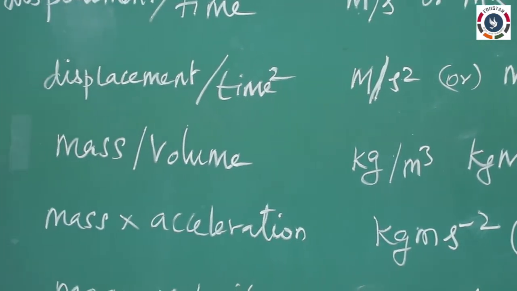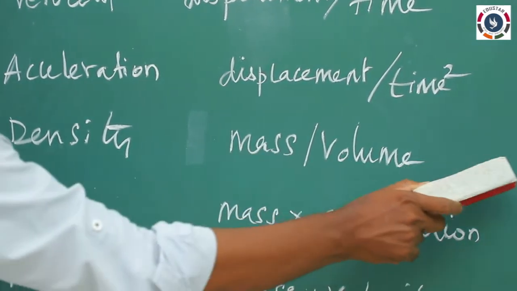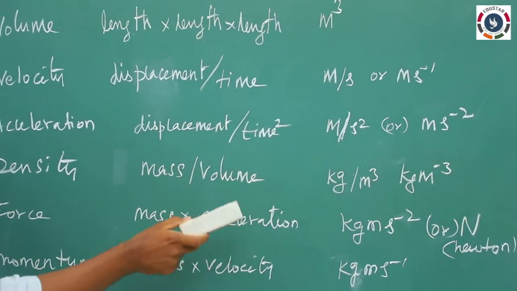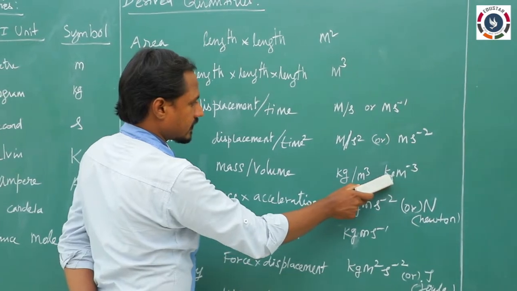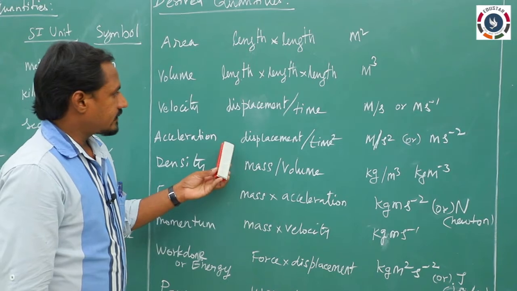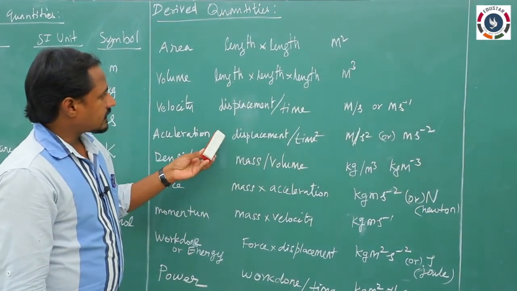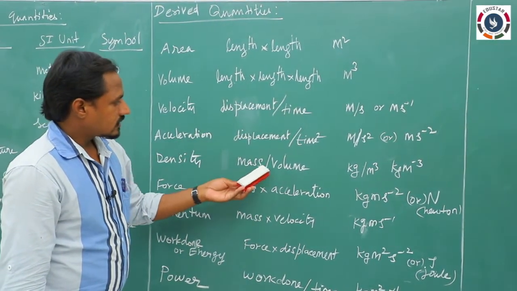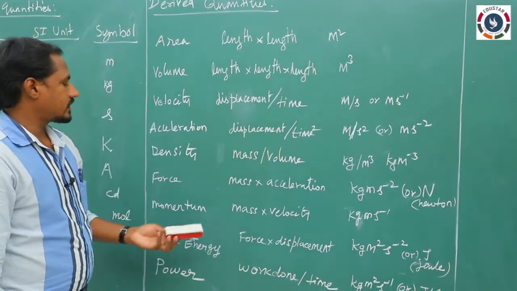Then density. We know the formula: mass per volume. The mass unit is kilogram. For volume, we write length into length into length, so meter cubed. So kilogram per meter cubed, or kilogram meter power minus 3. Here we can notice that all derived quantities are represented by the fundamental quantities: mass, and volume which is also length. So they are called derived quantities.